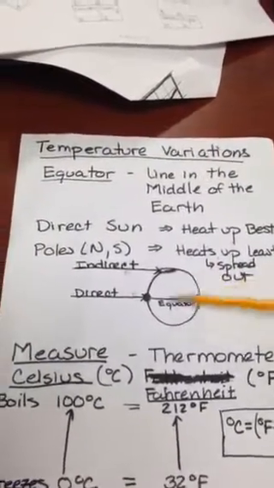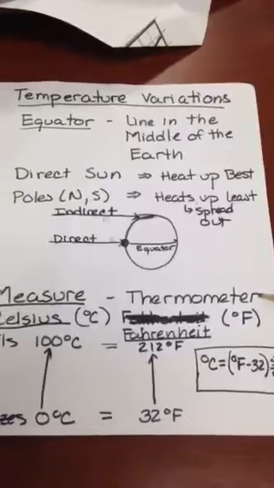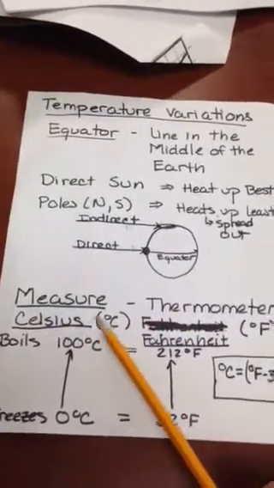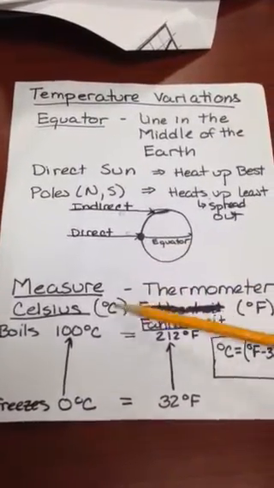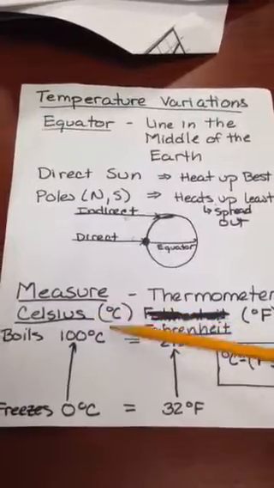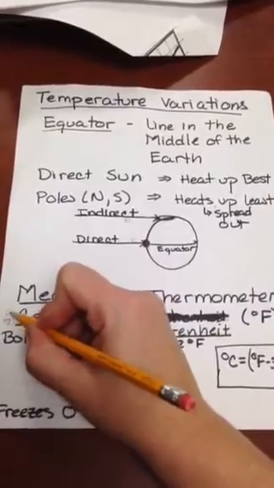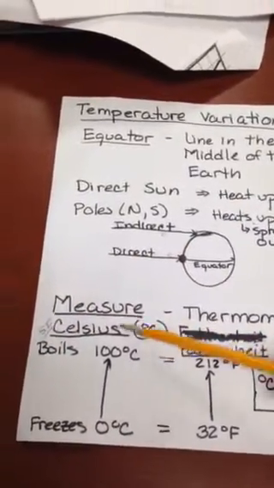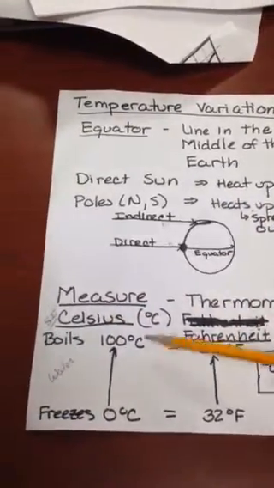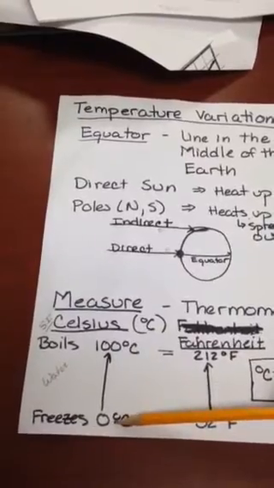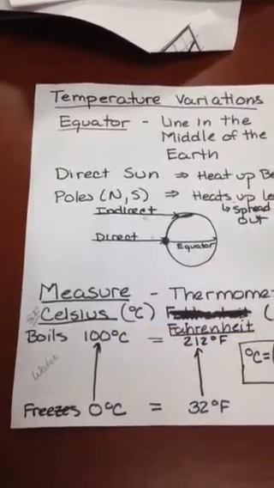So how do we measure the temperature? Well, we know how we measure it. We measure it with a thermometer. Many of us have these outside our back door so we can see what temperature it is. And our thermometers are in two different scales. Degrees Celsius is our SI unit. The Celsius scale is based on water. It's the older of our scales. Water freezes at 0 degrees Celsius, and they define it as boiling at 100 degrees Celsius.